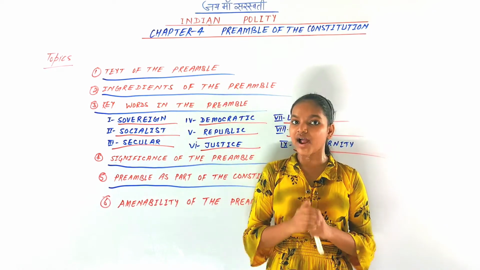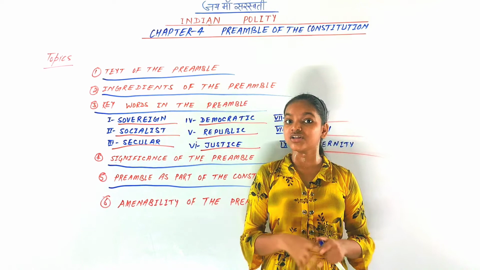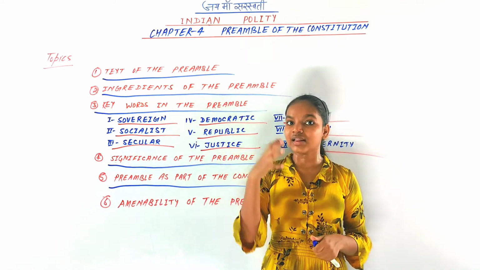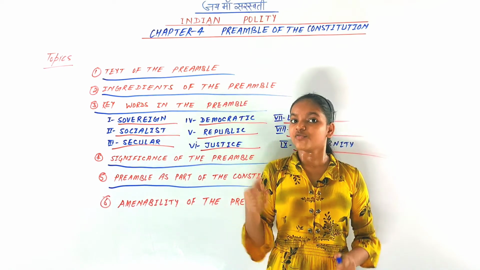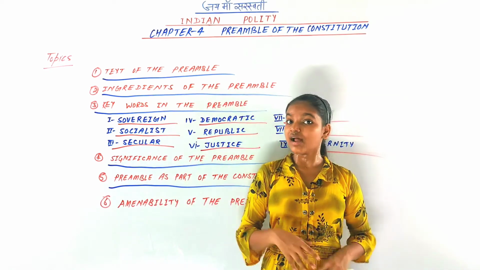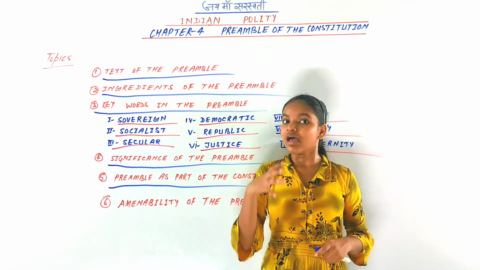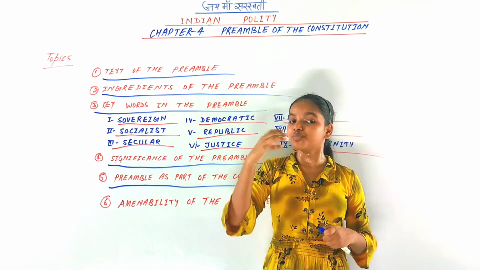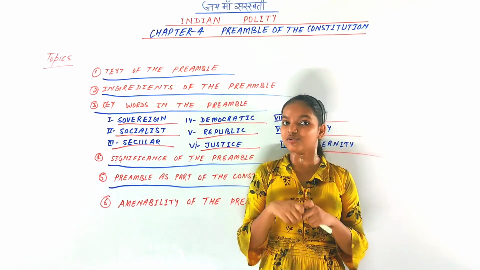Afterwards, in the LIC case, it also said that the preamble is a part of our Indian Constitution. So the preamble is a part of our Indian Constitution, and the Supreme Court has declared it, though there have been many conflicts.